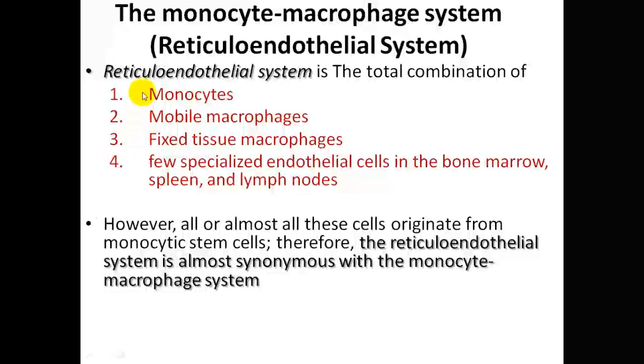But almost three of these cell types found within the endothelial system are found within the monocyte macrophage system. However, almost all these cells originate from the monocytic stem cells. So the cells found in the endothelial system originate from the stem cells found within the monocyte macrophage system, making these systems synonymous or almost alike.